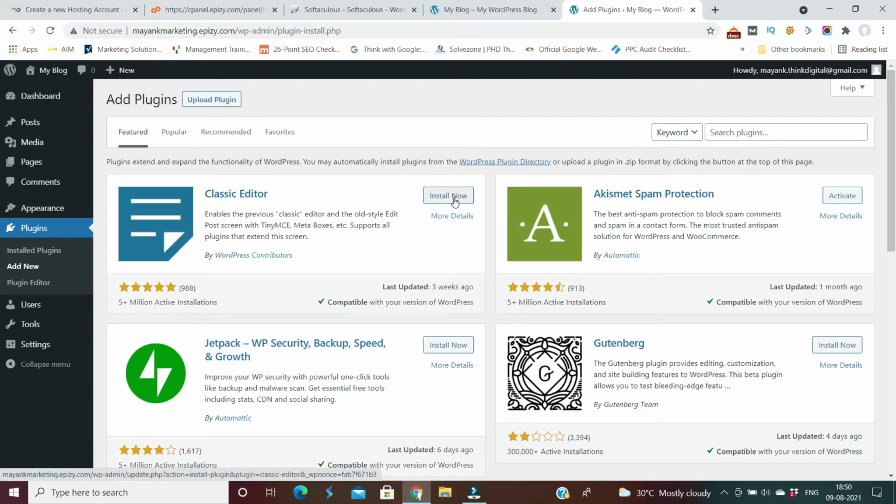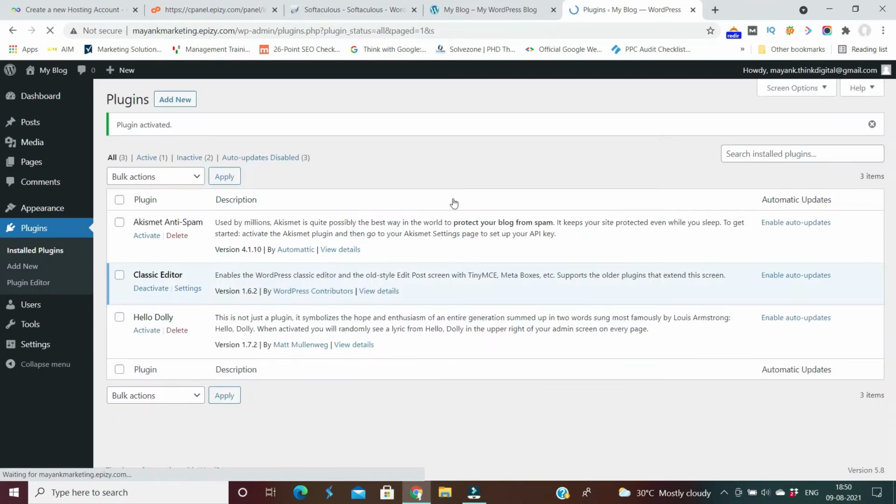If it is not showing here, you can search from this search bar, and after that you will get the Classic Editor plugin. Install this and activate this. So you will get this activated plugin over here,